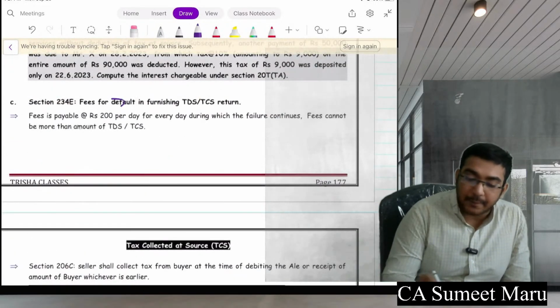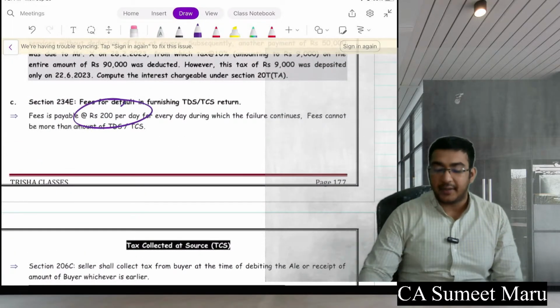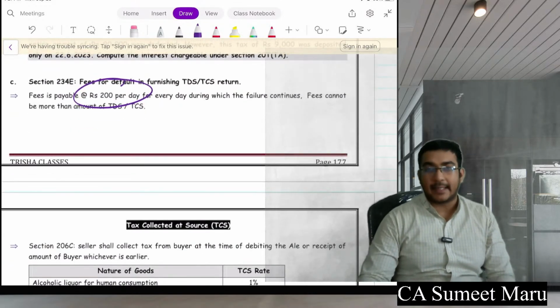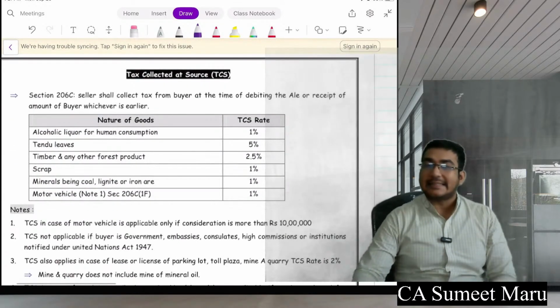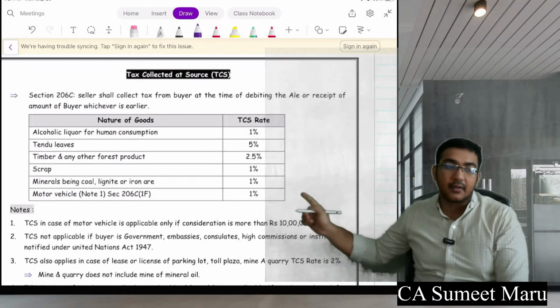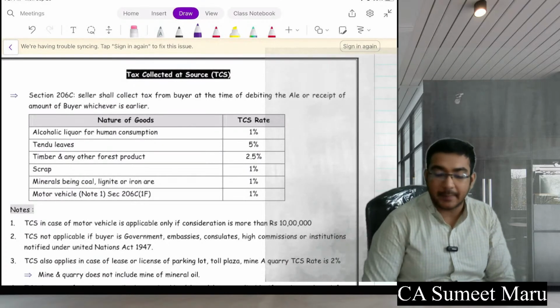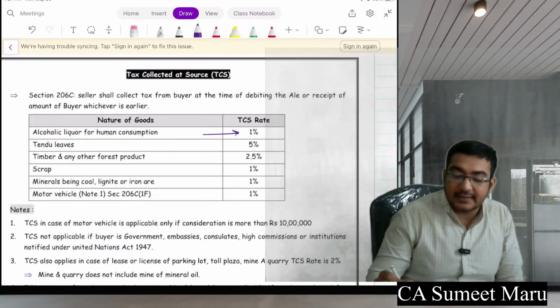The return has to be filed within the due date, or every day you will get a penalty of 200 rupees per day. Last is your TCS. TCS has to be done in these sections, for these payments only: alcohol purchase for human consumption,